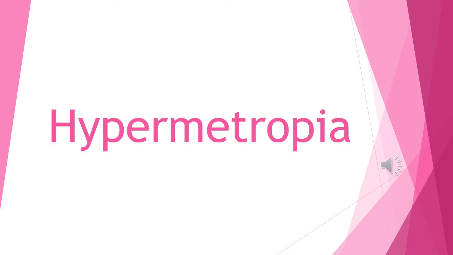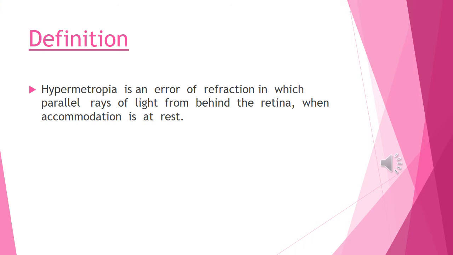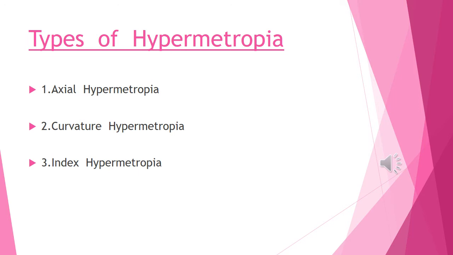Today we discuss hypermetropia. First we discuss the definition. Hypermetropia is an error of refraction in which parallel rays of light come to focus behind the retina, when accommodation is at rest.